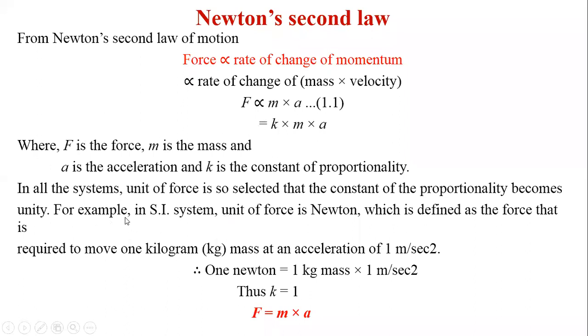So, for example, for the SI system, force is in newton, which can be defined as the force that is required to move 1 kg of mass at an acceleration of 1 meter per second squared. It means that 1 newton is equal to 1 kg of mass multiplied by 1 meter per second squared acceleration. In that case, you have to consider K is equal to 1. Therefore, we may say that force F is equal to mass into acceleration. This formula is developed from Newton's second law.